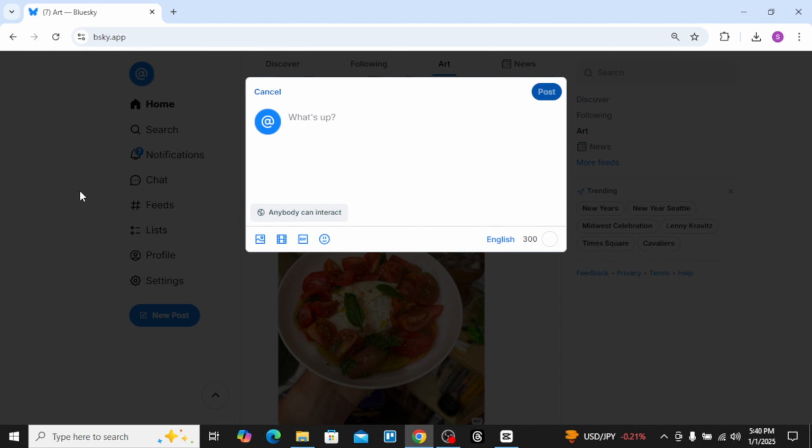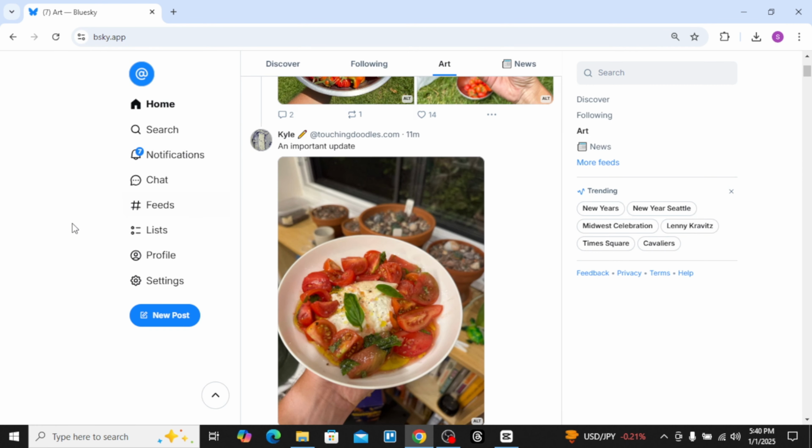You can also experiment with content formats. Regularly introduce fresh content ideas such as polls, questions, and interactive posts like fill in the blanks or this or that to spark engagement. So you can easily engage with the content on Bluesky with your posts. So that's it. You can easily engage from here.